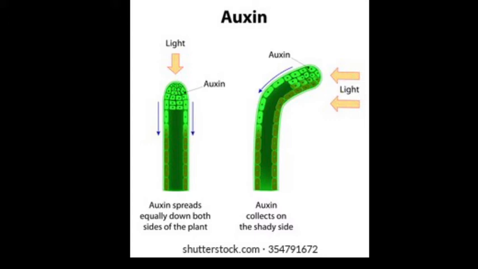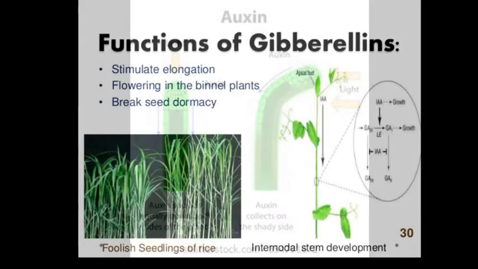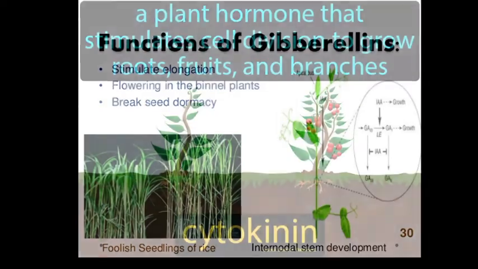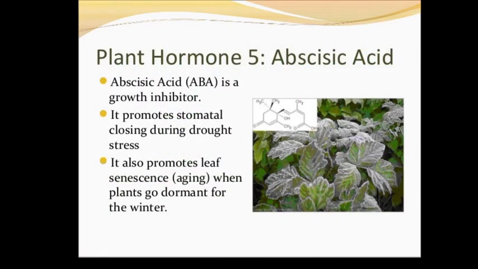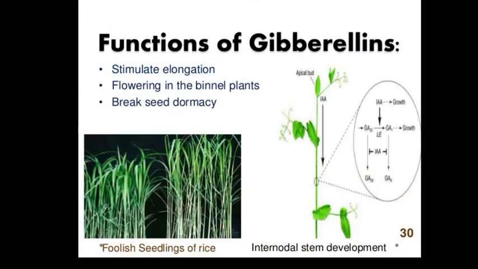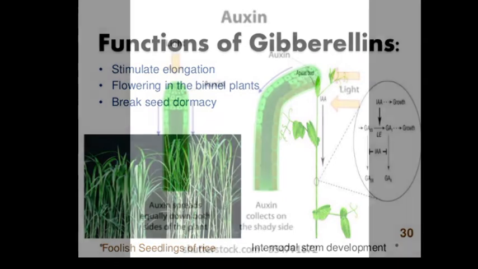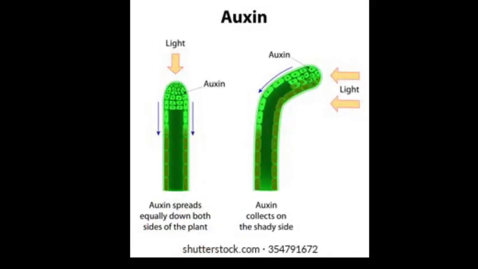Plant hormones are of four types. First one is auxin, second one is gibberellin, third one is cytokinin, and fourth one is abscisic acid. First of all we start with auxin.